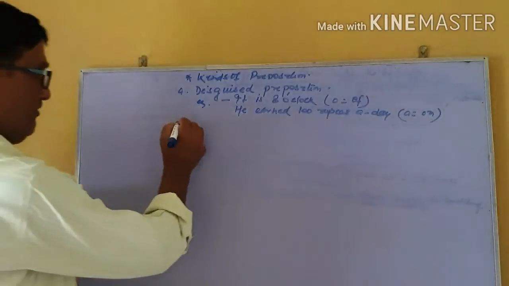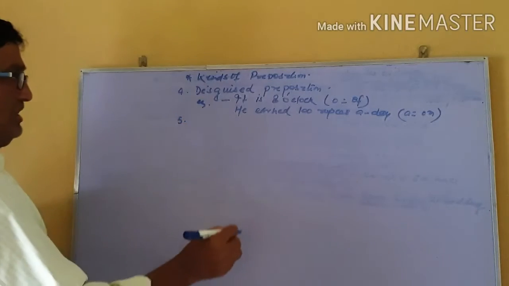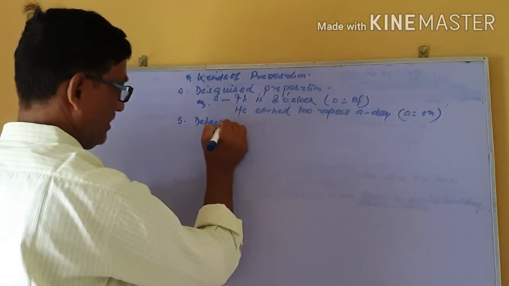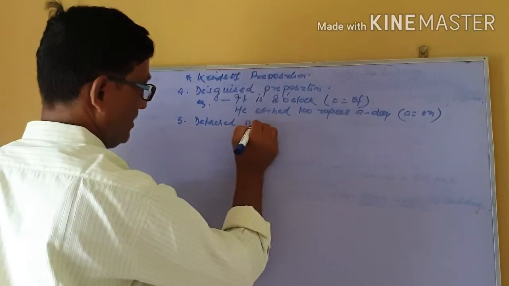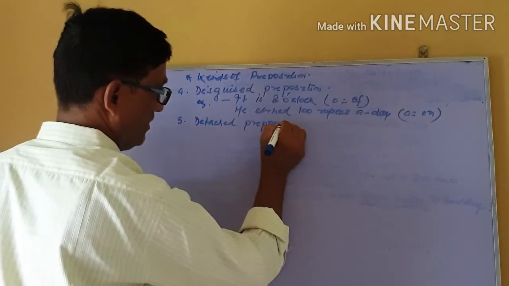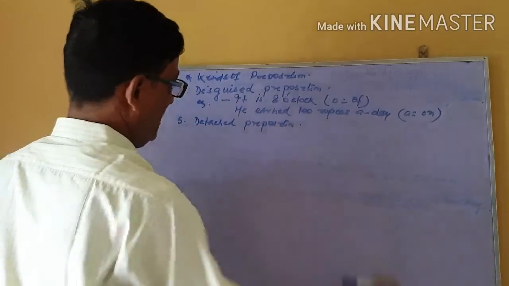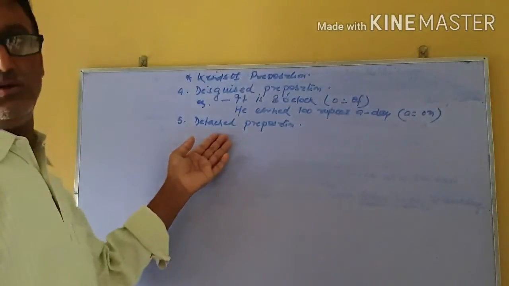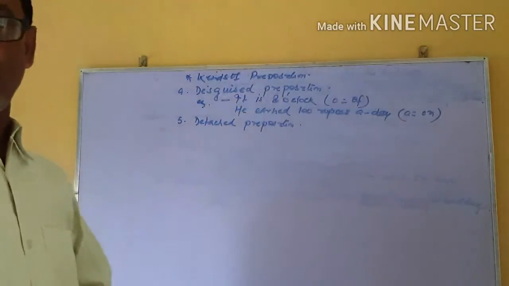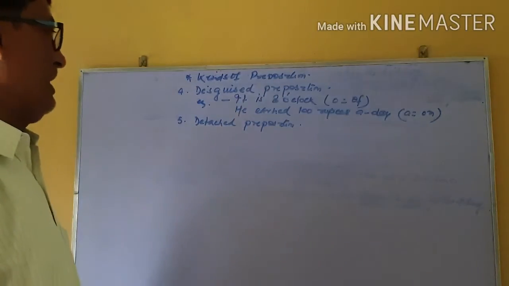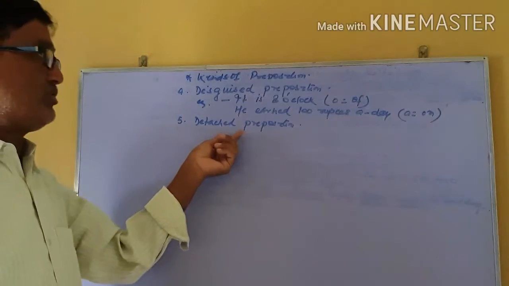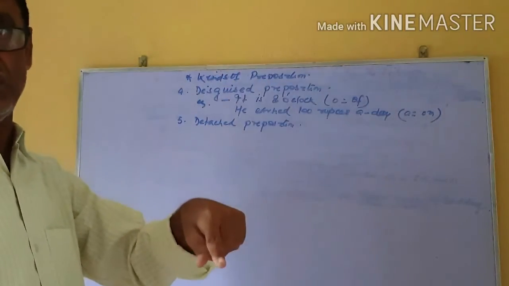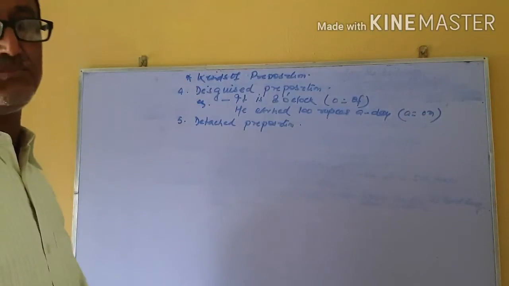Let us come to the fifth part of the preposition, detached preposition. Detached means to withdraw the preposition from its original position, and it is used at the initial position of the sentence or at the end of the sentence. This is called a detached preposition.